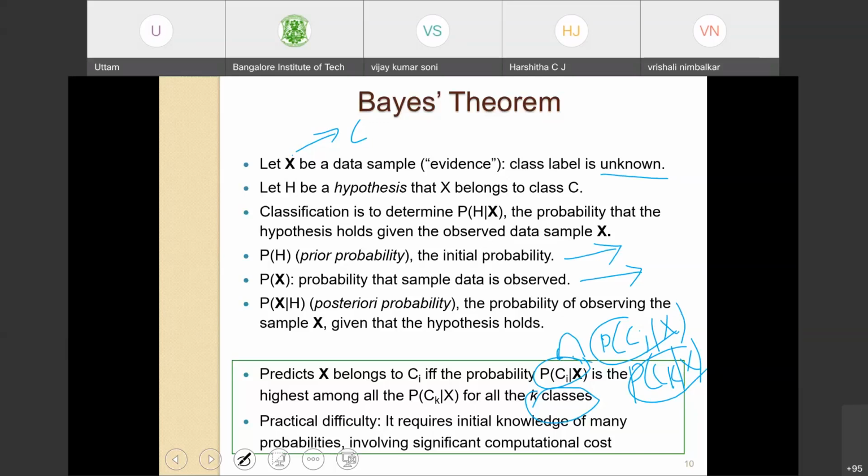The entire procedure involves so many probabilities, and therefore this method has a computational cost involving the computation of all these probabilities.